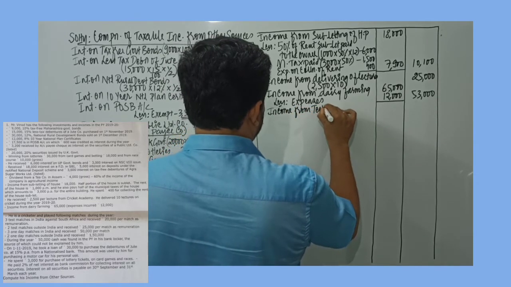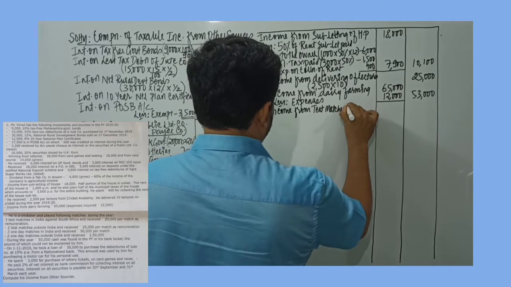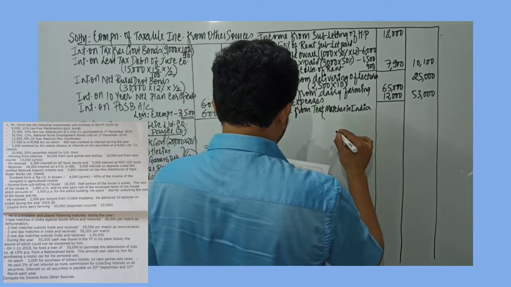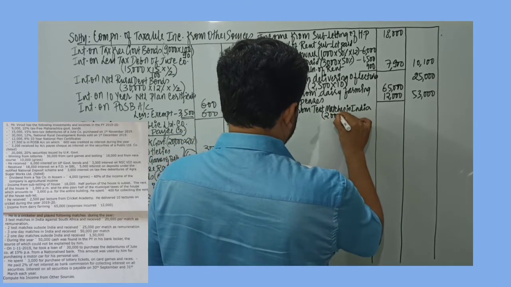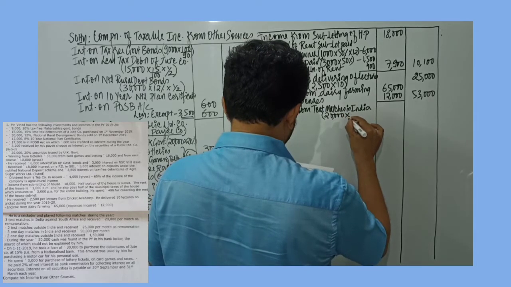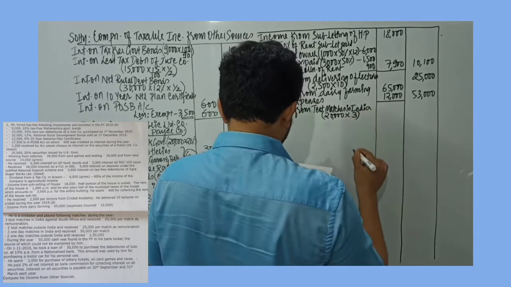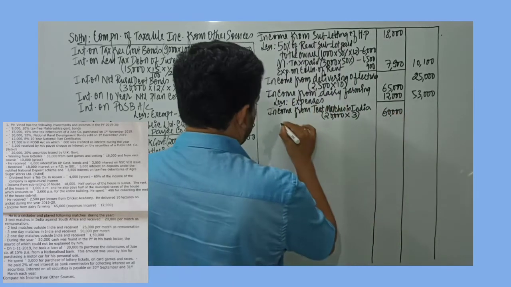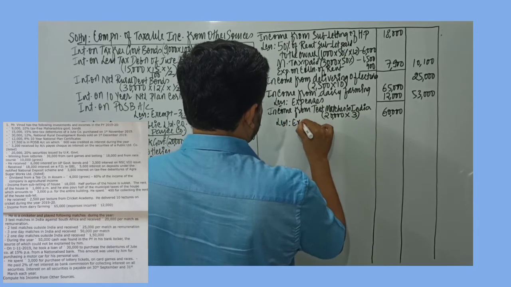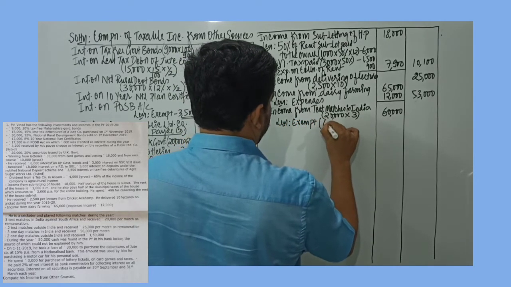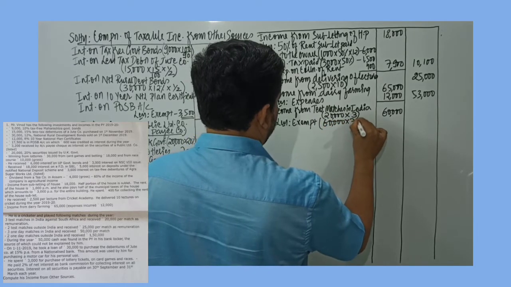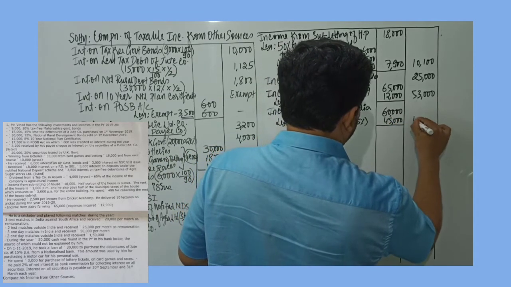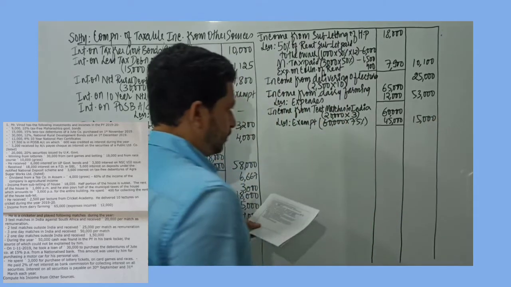Income from test matches in India. From each test match he is receiving rupees 20,000. He has played 3 matches, so that would be 60,000 rupees. Then the exempt portion is 75%. So we take 60,000, whatever is the income, into 75%. That would work out to 45,000. So only 15,000 would be taxable.